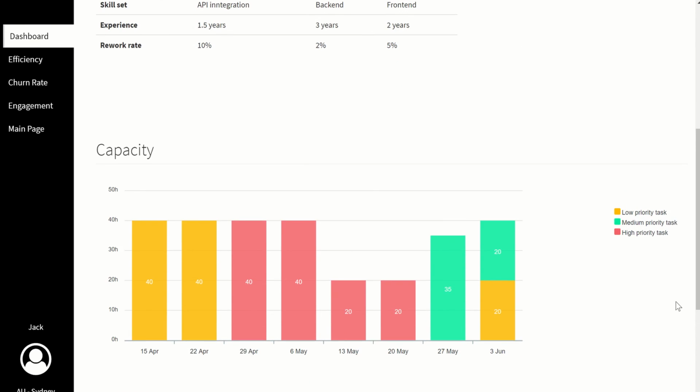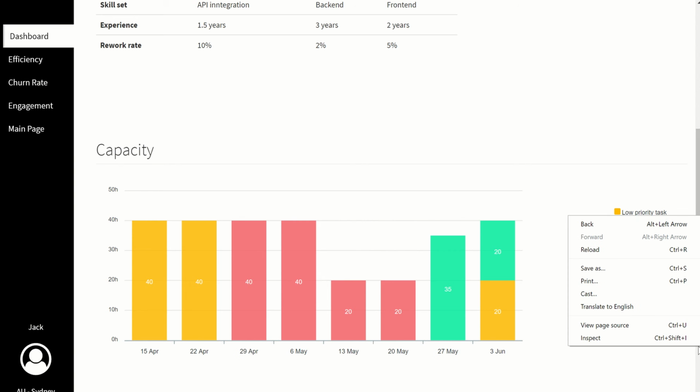One of the other key metrics we are looking into is capacity. If we have to allocate people to a project team, we need to look into the priority of the tasks he is working on each week or each day. From here you can see Jack is working from 15th April to 22nd April on low priority tasks. That means if another project team needs a shared resource, which is part of the Scrum concept, they can utilize Jack in this situation because he's doing very low priority tasks, pretty much sitting on the bench. However, from 29 April to 6th May, he's fully booked because he's working on high priority tasks, so he cannot be moved to any other project team.